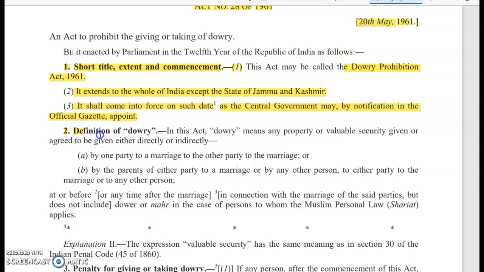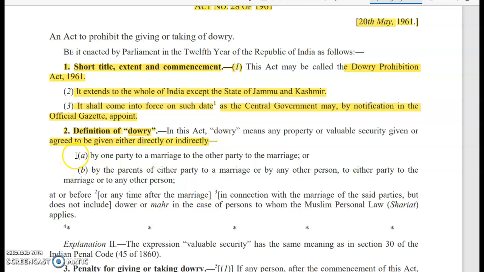Section 2 is very important, as section 2 discusses dowry. In this Act, dowry means any property or valuable security given or agreed to be given either directly or indirectly.